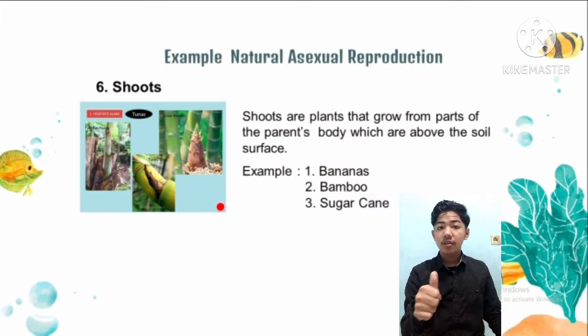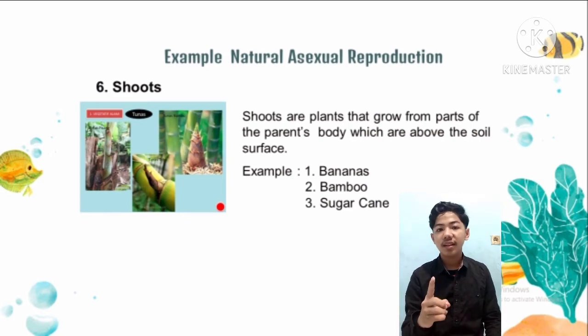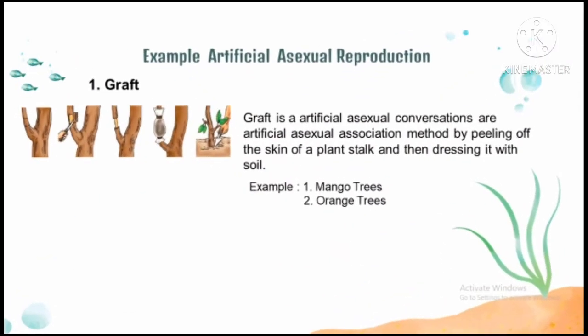Number 6. Shoots. Shoots are plants that grow from parts of the parent's body which are above the soil surface. Example: Number 1. Bananas. Number 2. Bamboo. Number 3. Sugar cane.